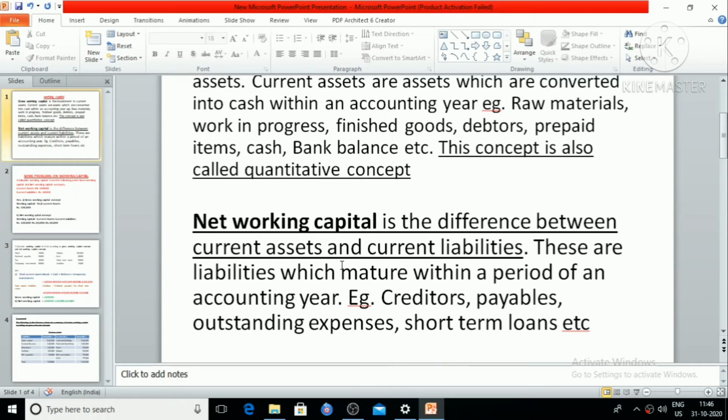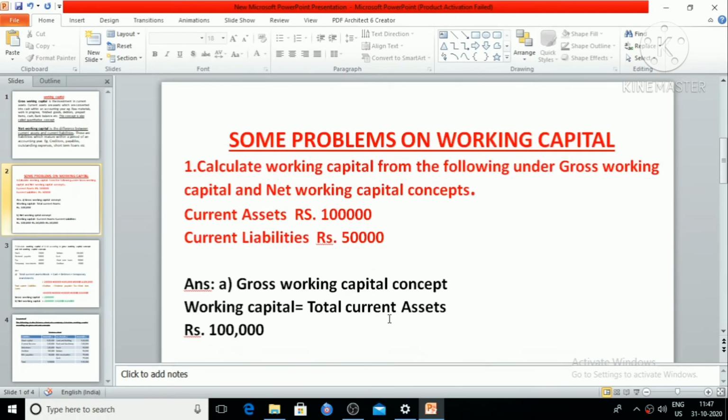So these liabilities mature within an accounting year. For example, creditors, payables, outstanding expenses, short-term loans, etc. So the difference between current assets and current liabilities we call net working capital.